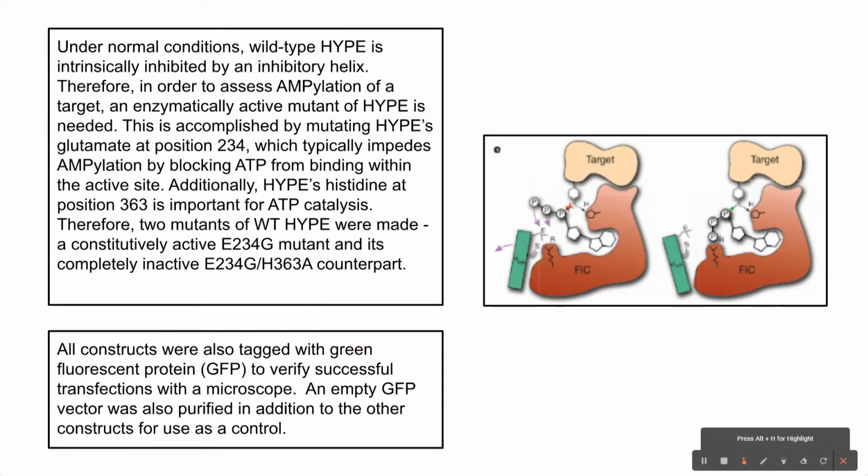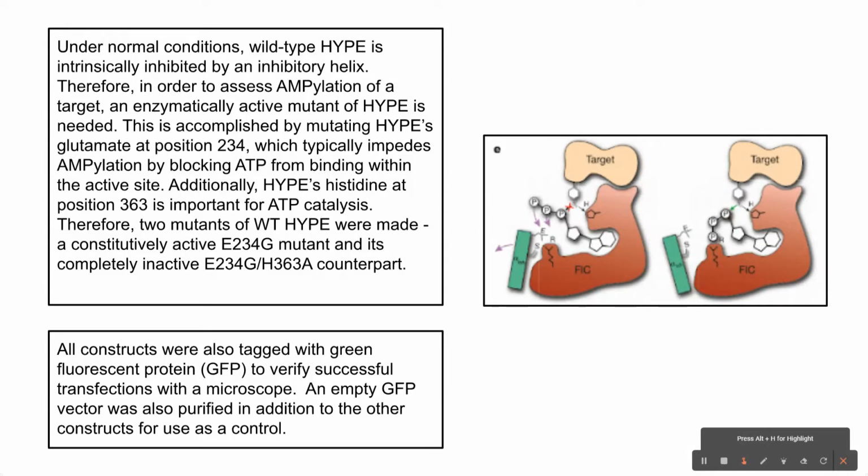Now, wild-type HYPE is intrinsically inhibited by the glutamate at its 234th residue. As a result, in order to induce overAMPylation to test my hypothesis, I needed to use a mutant. If the glutamate is mutated to a smaller residue, ATP can then fit into the binding pocket, which can then be covalently attached to a substrate. So, I used a mutant that has the glutamate changed to a glycine, referred to as E234G, or just EG-HYPE.